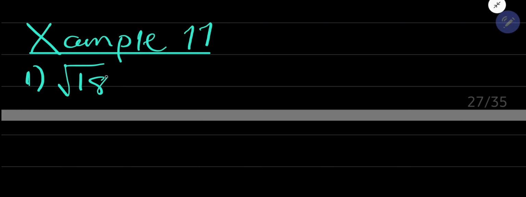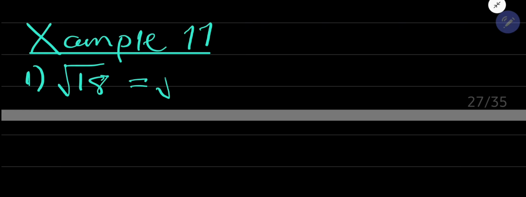How do you deal with root of 18? There we were just adding, multiplying, subtracting, and dividing. Now we are given root 18. Then we need to factorize it. How are we going to factor it out?